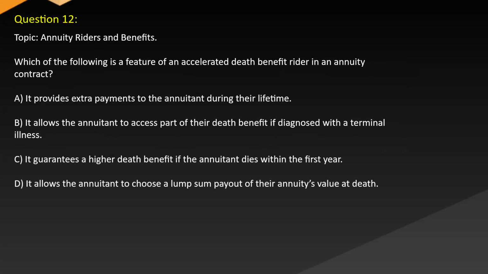Question 12. Topic: Annuity riders and benefits. Which of the following is a feature of an accelerated death benefit rider in an annuity contract? A. It provides extra payments to the annuitant during their lifetime. B. It allows the annuitant to access part of their death benefit if diagnosed with a terminal illness. C. It guarantees a higher death benefit if the annuitant dies within the first year. D. It allows the annuitant to choose a lump sum payout of their annuity's value at death.